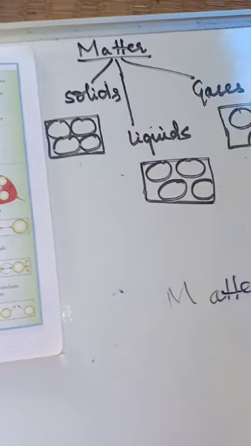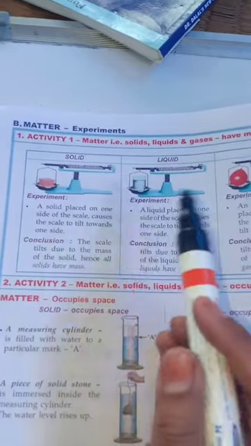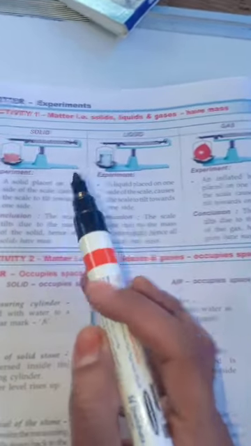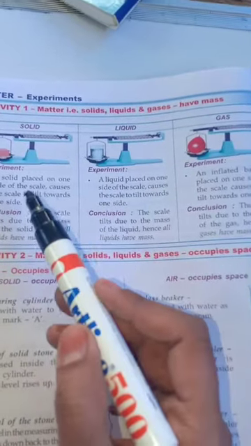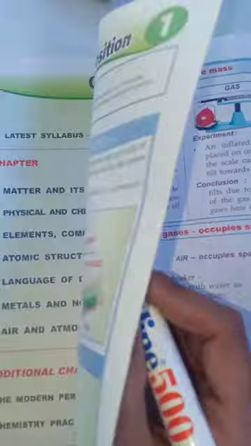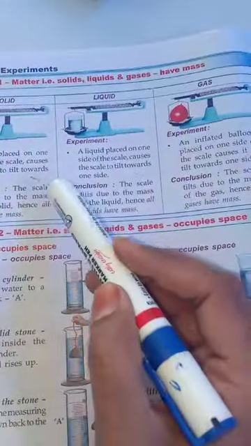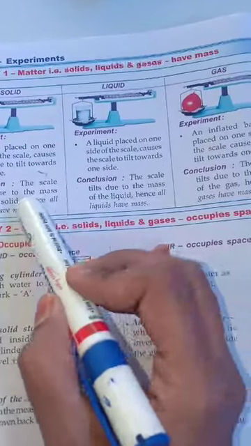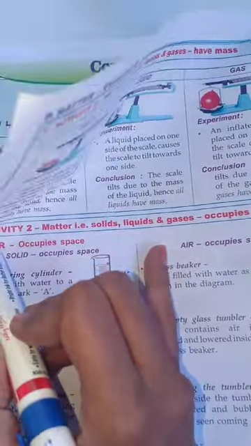Let us see. But before that, some experiments are given in your book. They have shown that matter, that is solid, liquid and gases, have got mass. In the first, second and third, they have taken a solid, liquid and gas respectively, and when they are placed on a balance, it shows a change in weight, which shows that the matter has mass. So the scale tilts due to the mass of the solid, and hence all solids have got mass.